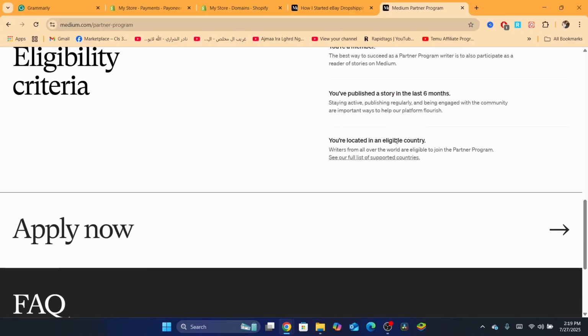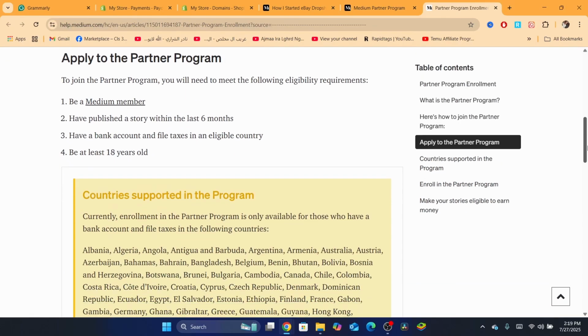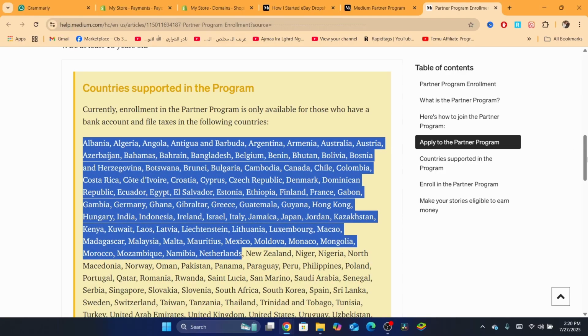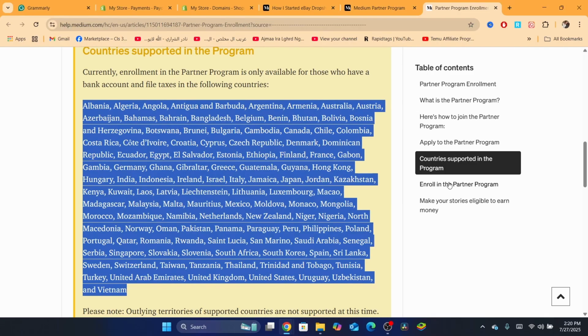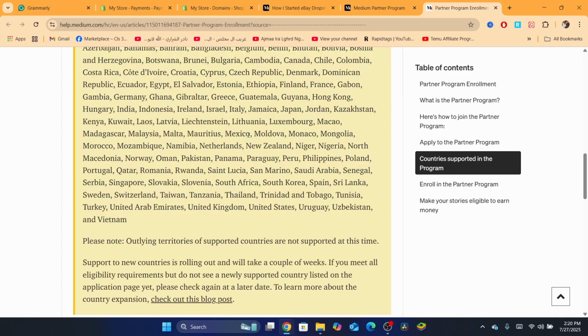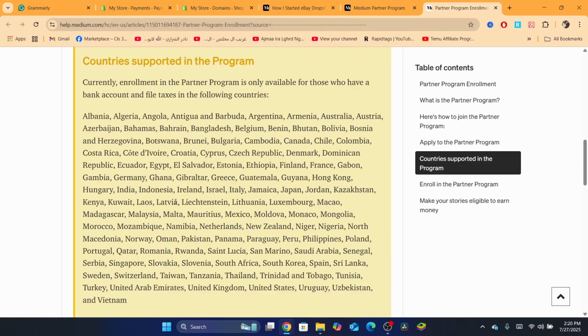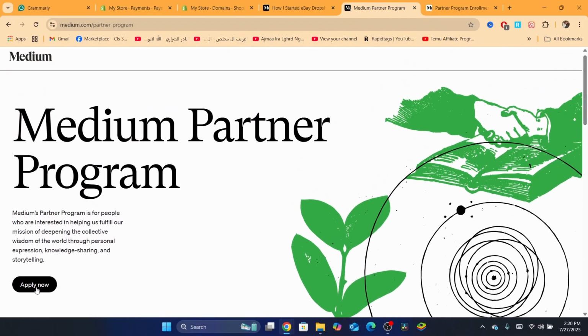You are located in an eligible country, so you want to click on this full list so that you can see if the country you live in is here or not. Okay, countries supporting the program, so all these countries you see here are eligible to start earning money on Medium. So if your country is here, in my case it's here, I can see my country, what I need to do is click on apply now.